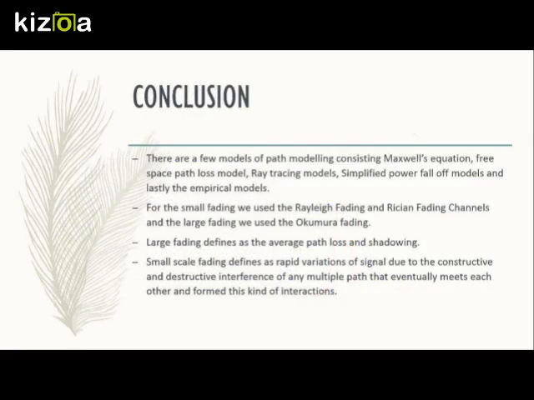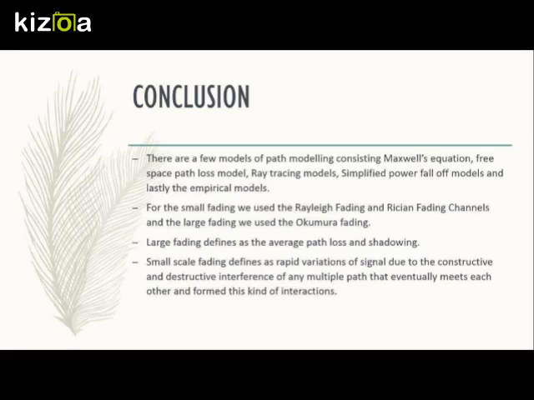Conclusion. There are a few models of path modeling consisting of Maxwell equations, the free space path loss model, the ray tracing model, simplified power fall-off models, and lastly the empirical models. For small fading, we use Rayleigh fading and Ricean fading channels, and for large fading we use the Okumura model. Large fading is defined as the average path loss and shadowing.